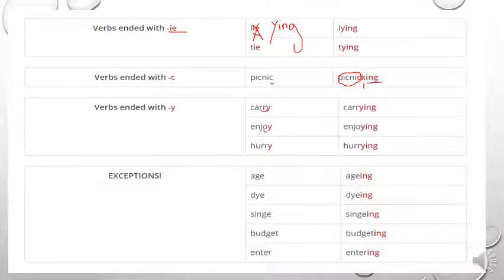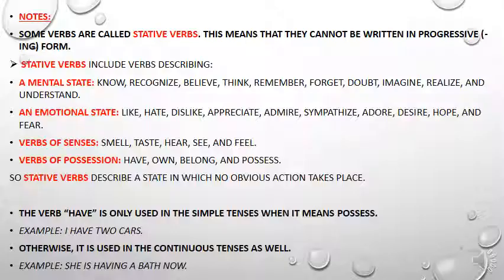Now we move to some of the exceptions, like age, aging, die, dying, okay? These verbs like budget, enter, okay? All of these verbs are exceptions, so you just add ing. Of course, you have to keep these verbs in your mind because they are very important, so that you always remember that these are exceptions.